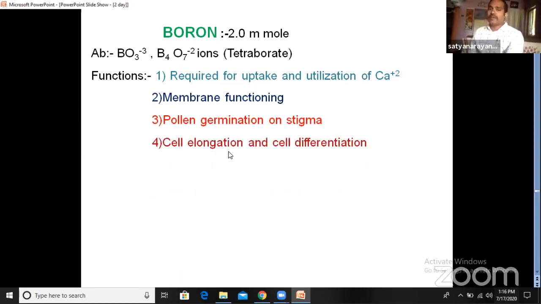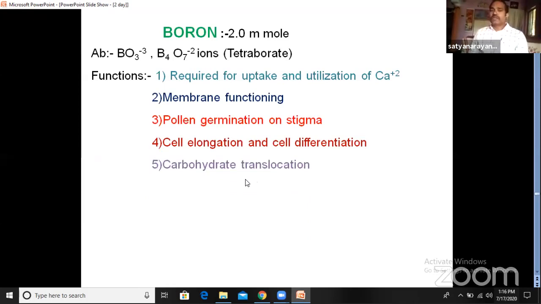Then cell elongation and cell differentiation. Elongation means increasing of size, so the cell gradually increases its size, and differentiation means having a specific function. So for the elongation of the cell and for cell differentiation, the boron ion is required.